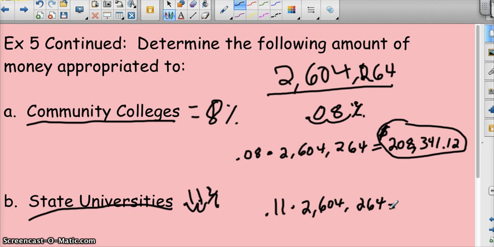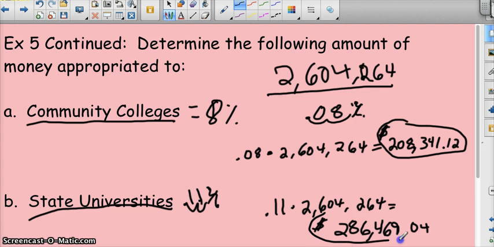And multiplying there, our answer produced is $286,469.04. And that is what 11% of our total would be.